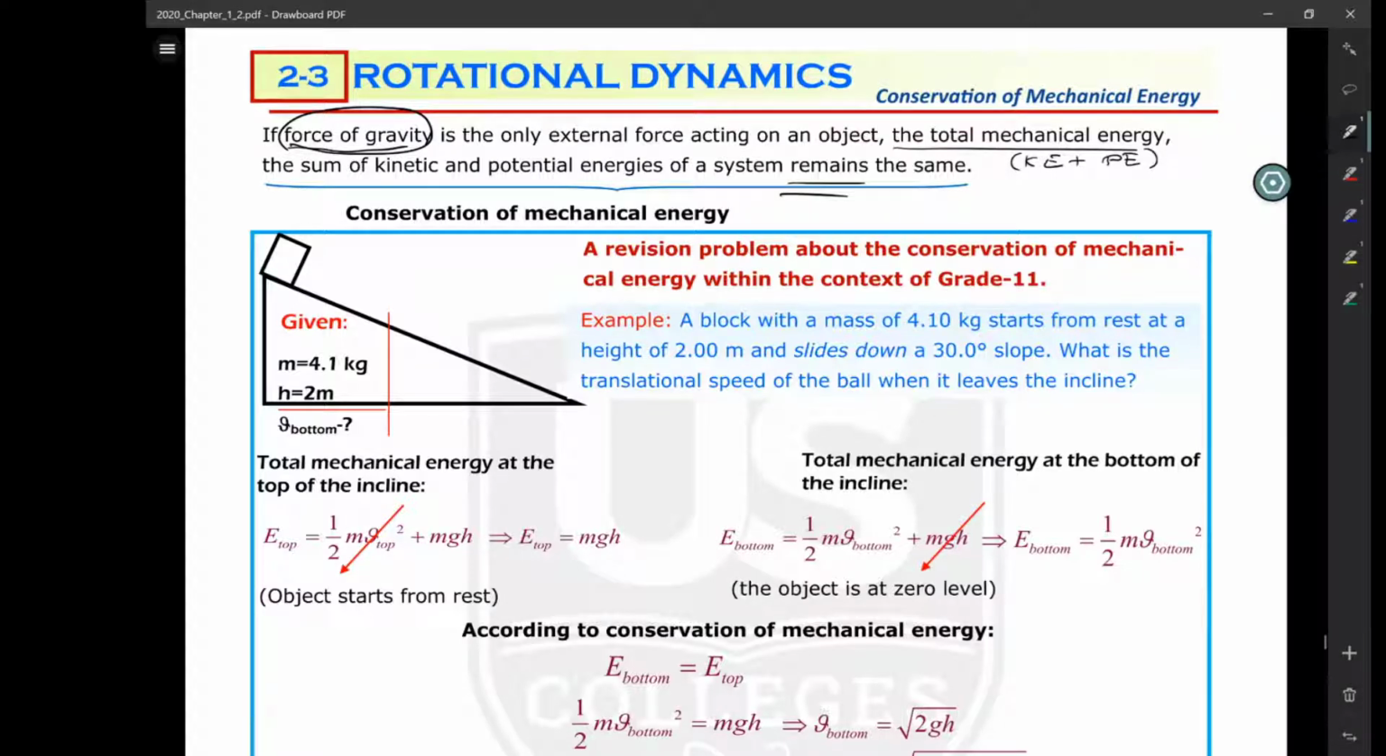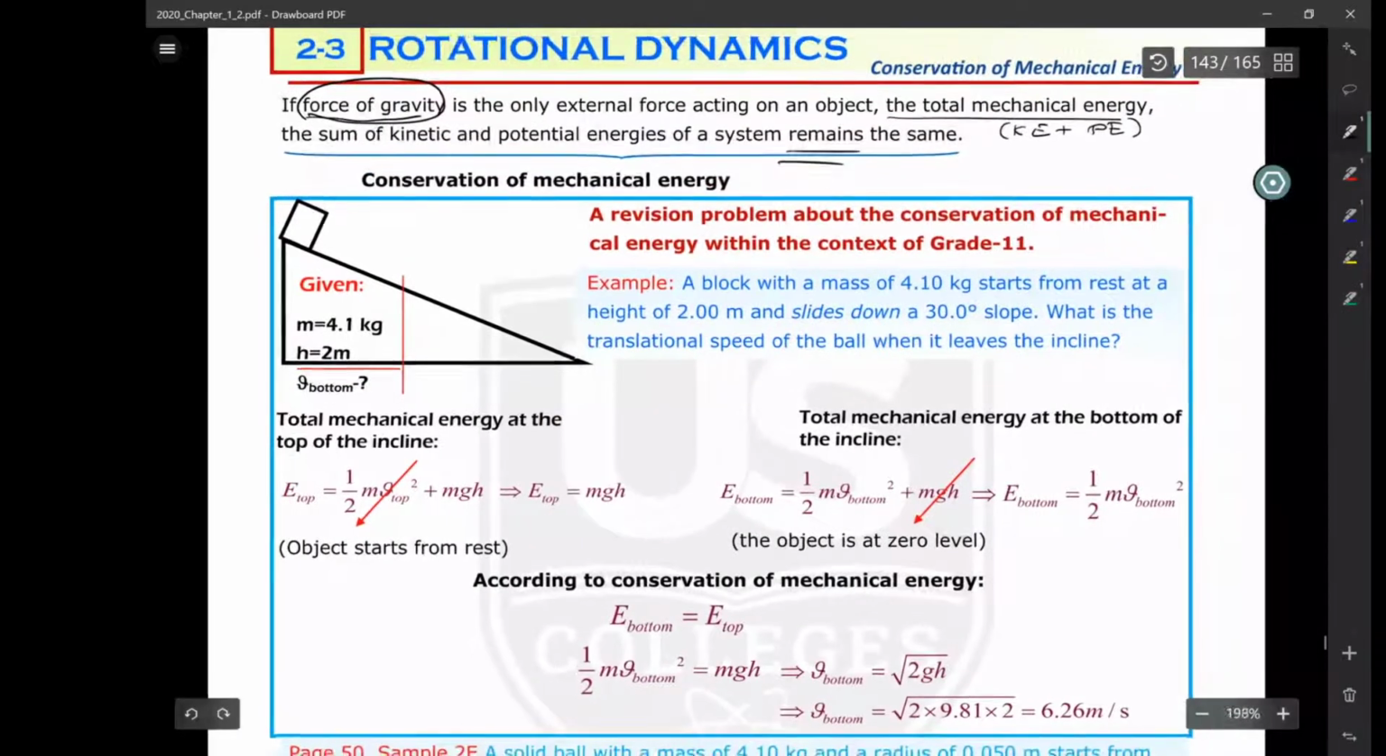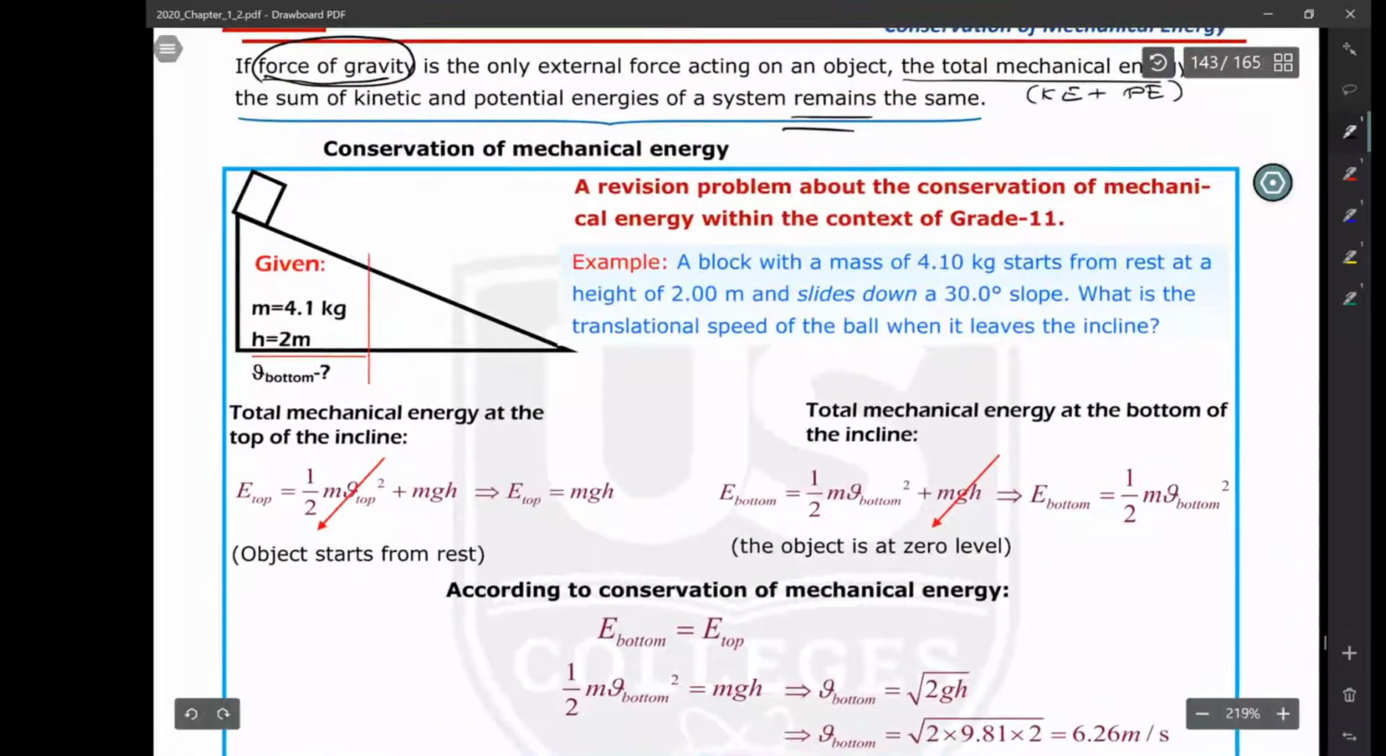The first problem I solved is a revision problem about the conservation of mechanical energy within the context of 11th grade, and maybe you remember this solution from the 11th grade as well. A block with a mass of 4.1 kilograms starts from rest at a height of 2 meters and slides down a 30-degree slope. Here there is a mass at the top of an incline. We are going to release this object from rest, so the initial linear speed is going to be 0.